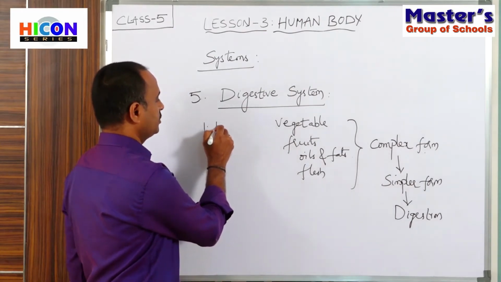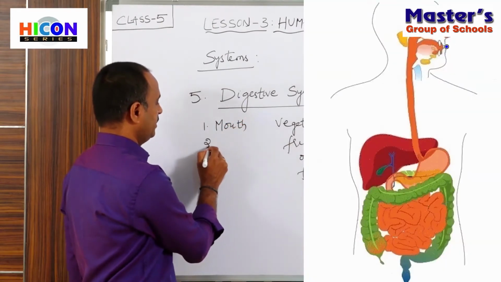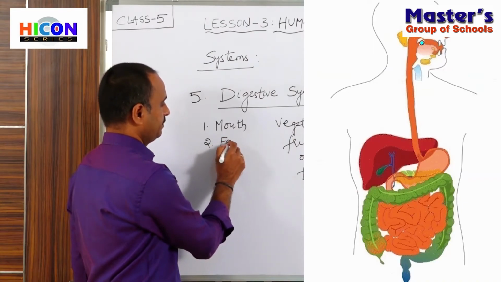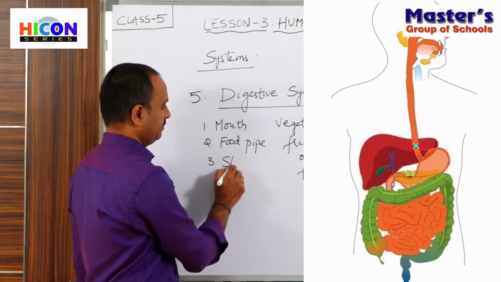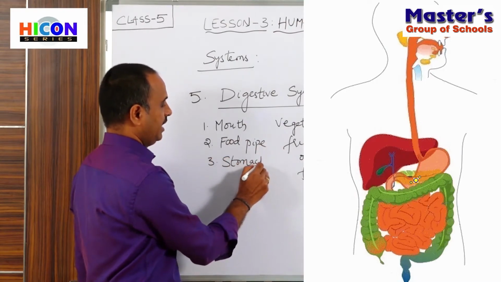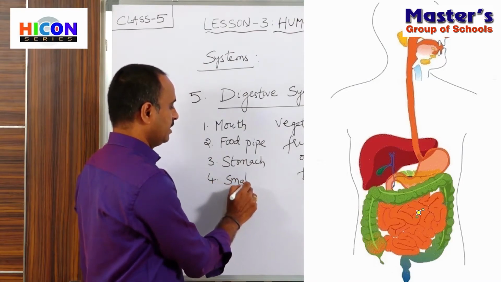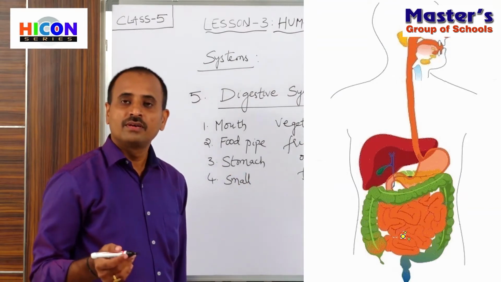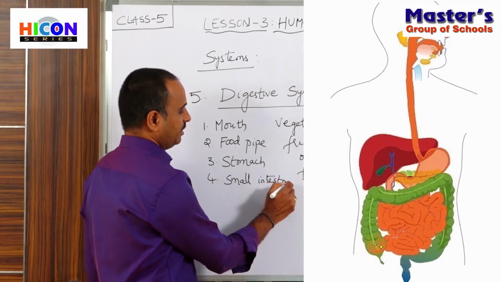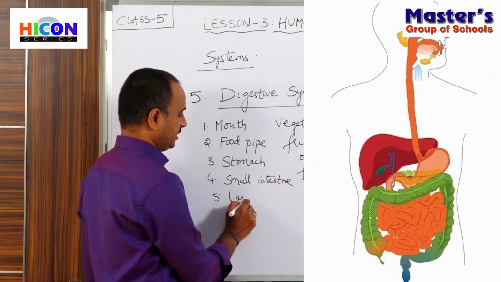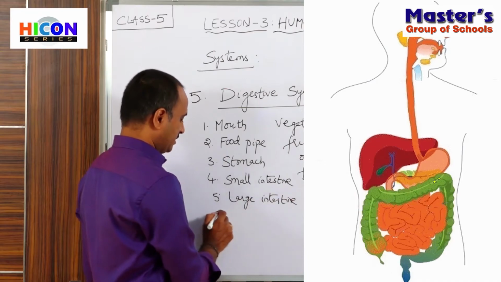The first part in the digestive system is the mouth, and the next one is the food pipe, and the third one is the stomach, and the fourth one is the small intestine. There are two types of intestines in our body: one is the small intestine, and another one is the large intestine, and another part is the anus.